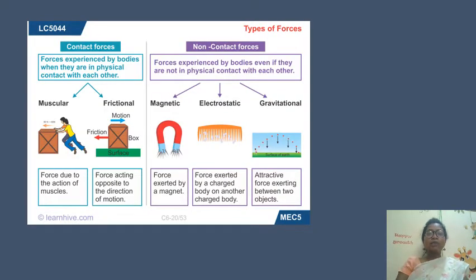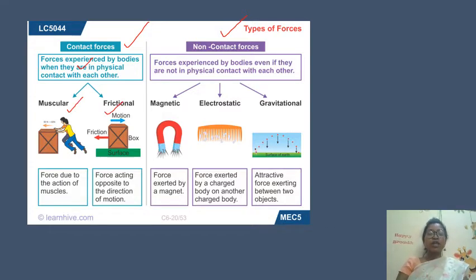And what are the two types of forces? You have studied this also: contact force and non-contact force. So what is the difference between them? Contact force is experienced by bodies when they are in physical contact with each other. Examples are muscular force and frictional force.